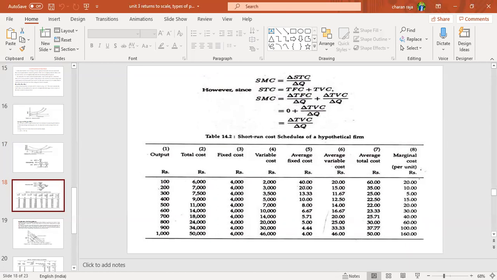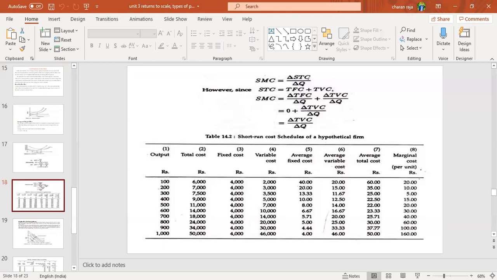However, since STC equals TFC plus TVC, substitute that: delta TFC plus delta TVC by delta Q. Delta TFC means zero, because total fixed cost is exactly constant at all times. So the difference between the initial total cost and final total cost is zero, plus delta TVC by delta Q, that equals delta TVC by delta Q.